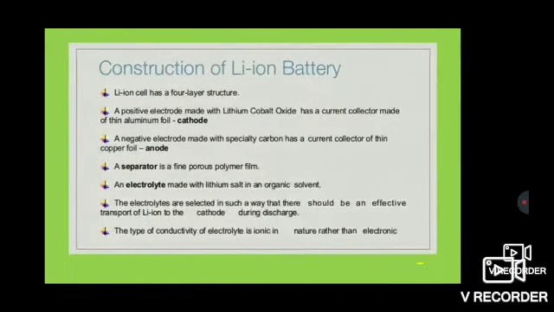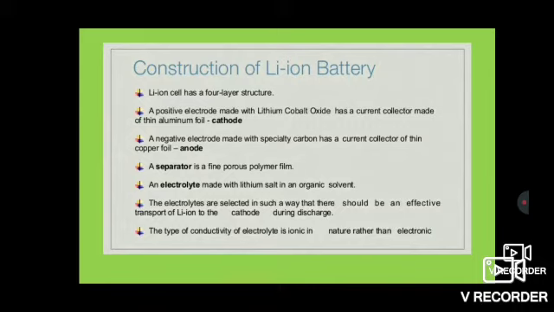Let us see the construction of lithium ion battery. Lithium ion cell has a 4-layer structure. A positive electrode made with lithium cobalt oxide has a current collector made of thin aluminum foil, that is cathode. A negative electrode made with specialty carbon has a current collector of thin copper foil, that is anode. A separator is a fine porous polymer film. An electrolyte made with lithium salt in an organic solvent.